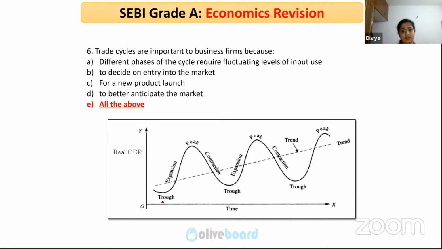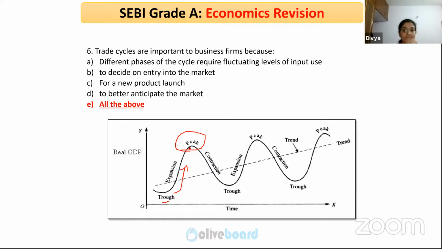You will experience a trough phase where nothing is working, people are losing jobs, there's no productivity, and all economic activities have come to a halt. Then it picks up with the expansion phase where activities start picking up, business starts picking up, expenditure level starts picking up, and we reach a condition called the peak, or boom, where your activity levels, business levels and economy level are on top.